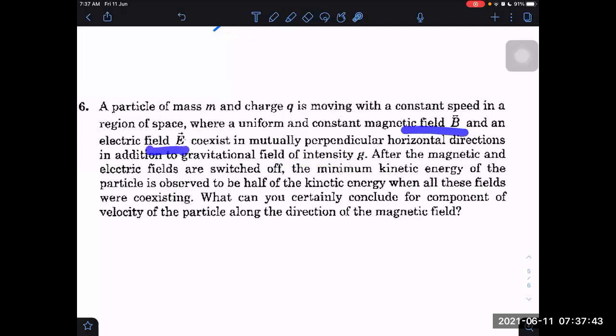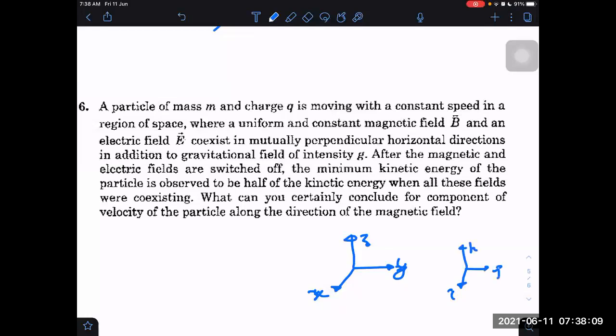B and E are in horizontal directions. Then I can assume B to be I cap, and I can take some axes like this: x axis this side, y this side, and z this side. I have to take them so that it satisfies I cross J equal to K.